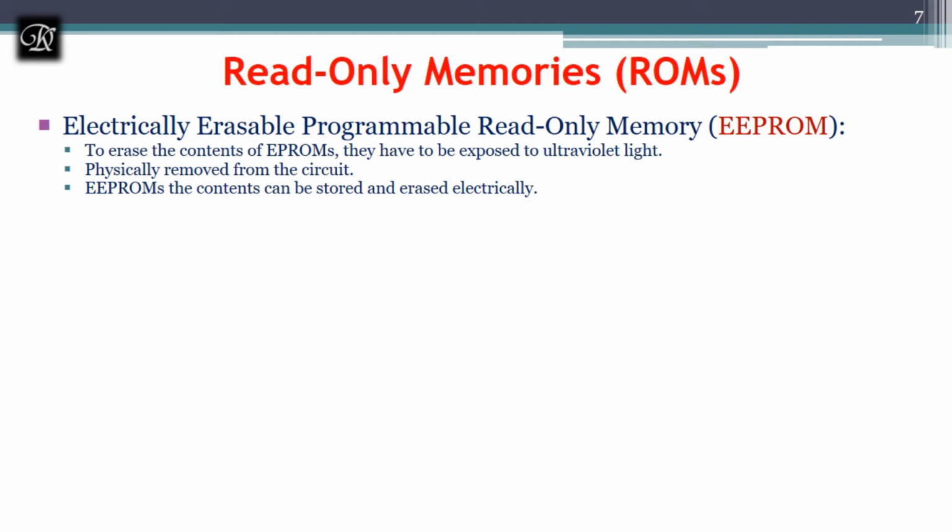For PROM and EPROM, we don't need different voltages, especially with respect to EPROM. We need only ultraviolet light to erase the data. But when it comes to EEPROM, we need different voltages to read, write, store, and retrieve the data.